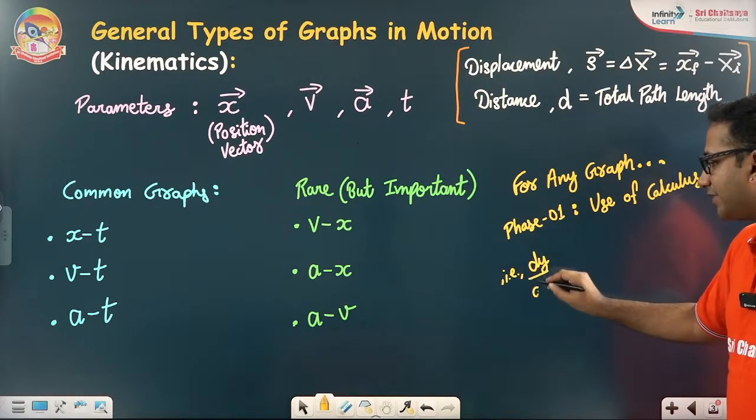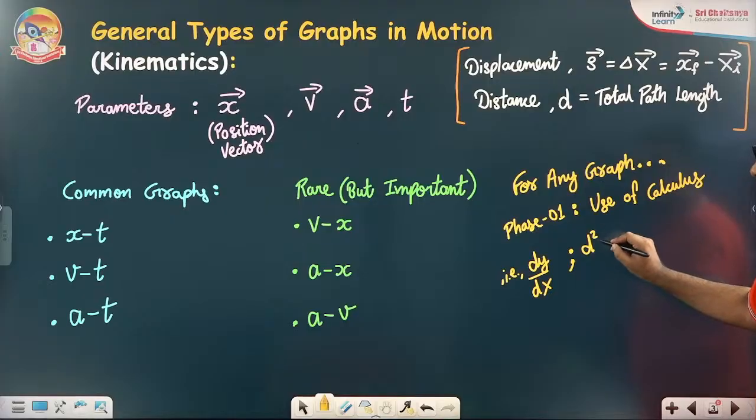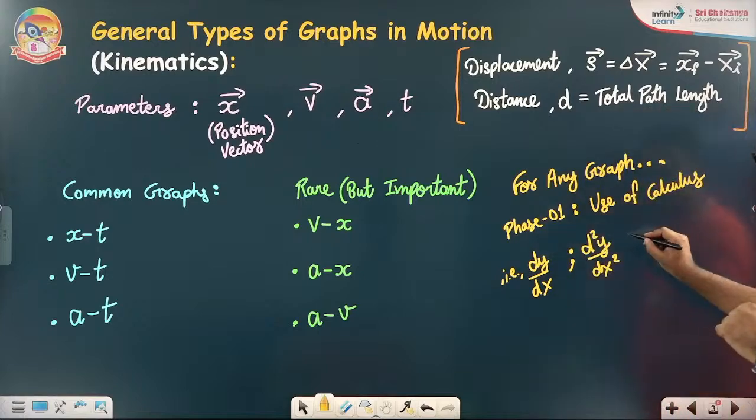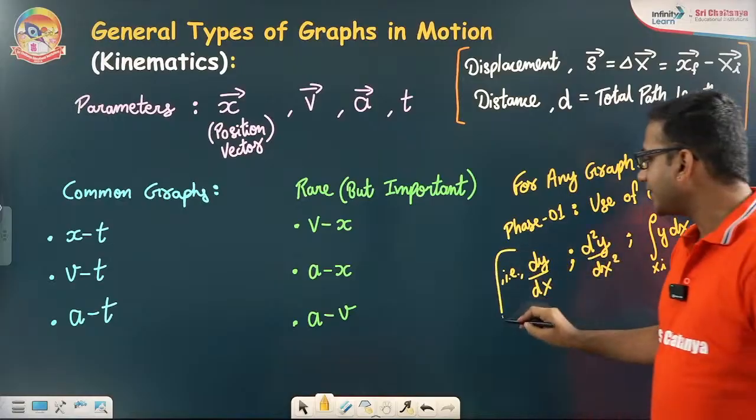Differentiation gives you the idea regarding the slope. Double derivative, d2y by dx square, gives you the idea for concavity. And that could be integration of y dx, within limits xi to xf, which will give you the idea regarding the area under the curve.